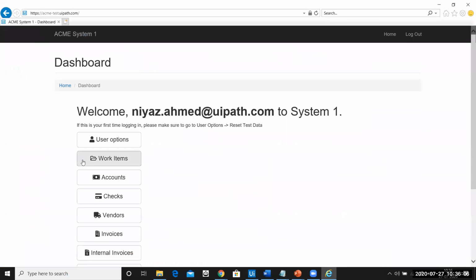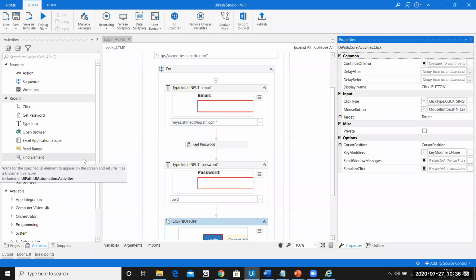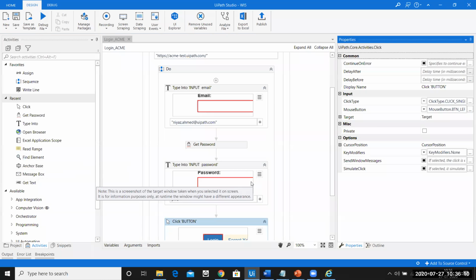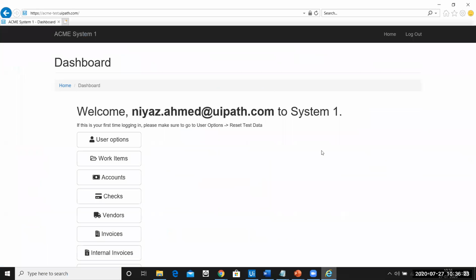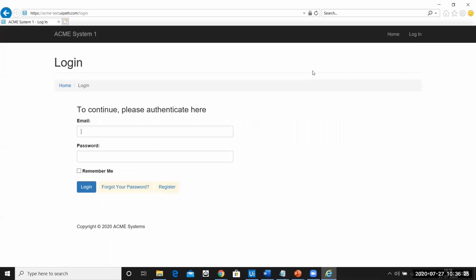So you can see now the login has been performed successfully, but I'll show you the best practice way to do it, as in, what are the things that can go wrong. So the very first thing that can go wrong here is, let's say for example, this is the website that I want to work with.